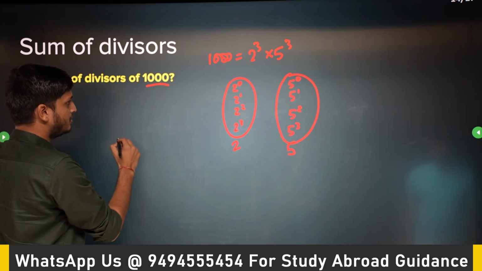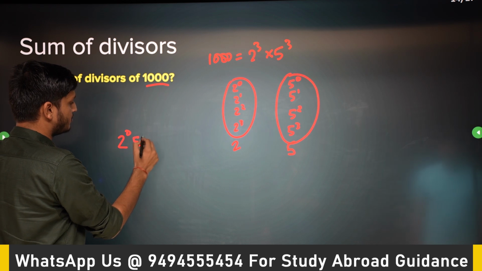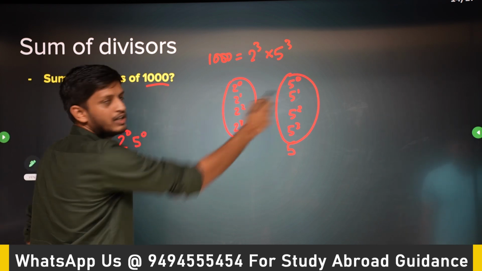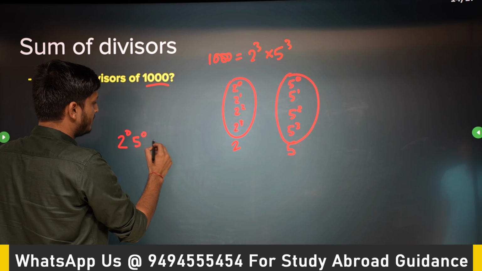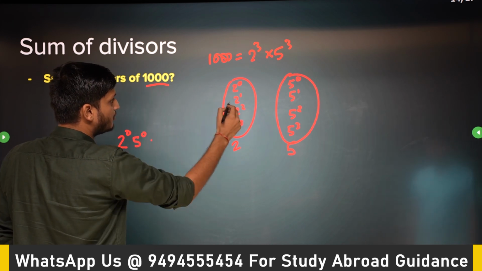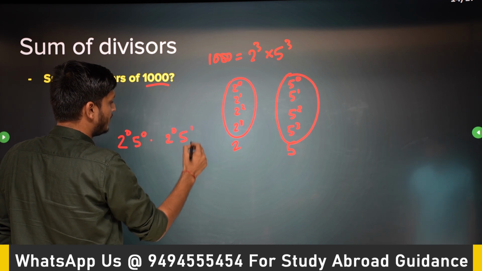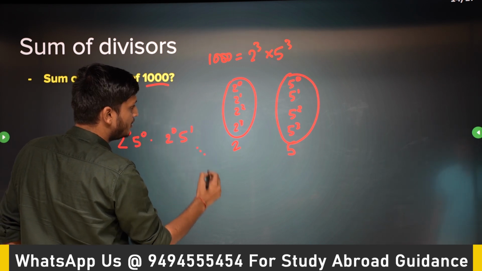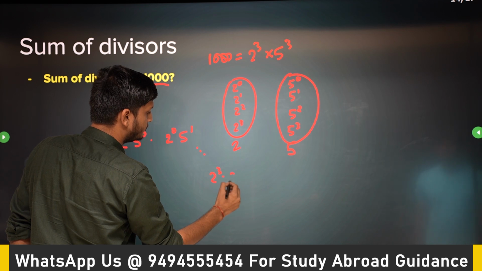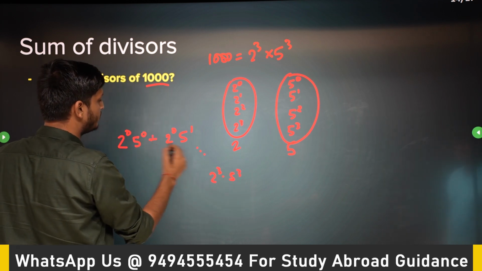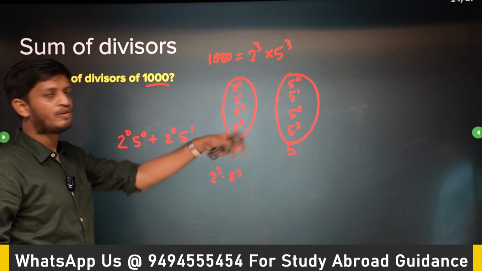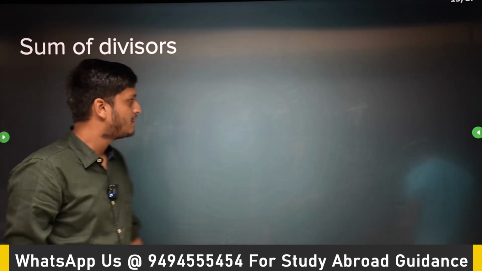What are they? 2 to the power 0, 5 to the power 0. We take one number from here, one number from here, right? That's what we are doing. And what is the other number? 2 to the power 1 with 5 to the power 0, then 2 to the power 0 with 5 to the power 1, and so on. The last number will be 2 cube into 5 cube. And we have to calculate the sum of all of these, the sum of all possible such divisors.